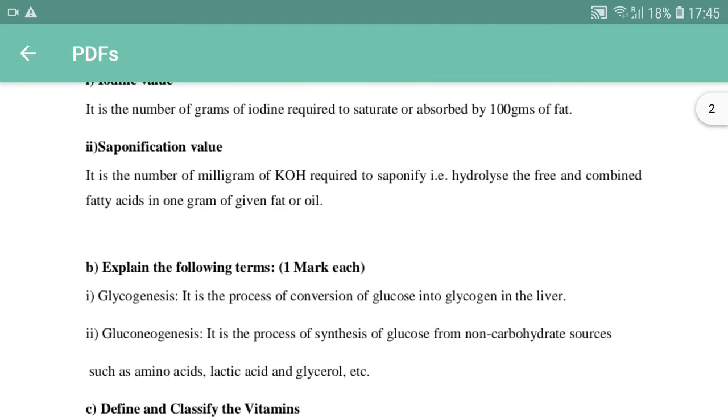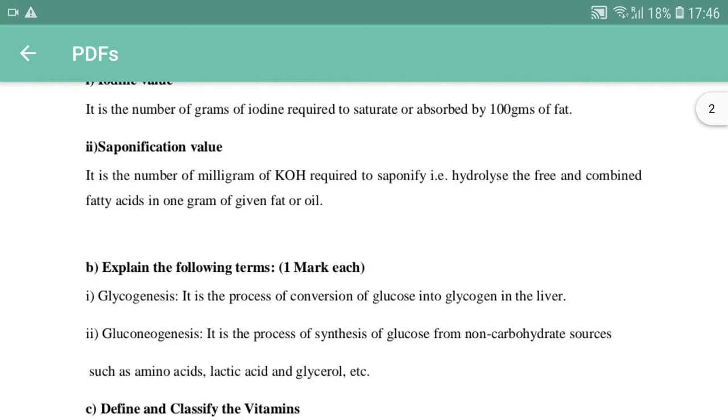And next, saponification value. What does saponification value mean? It is the number of milligrams of potassium hydroxide, KOH, required to saponify, or that is to hydrolyze the free or combined fatty acids in 1 gram of given fat or oil.